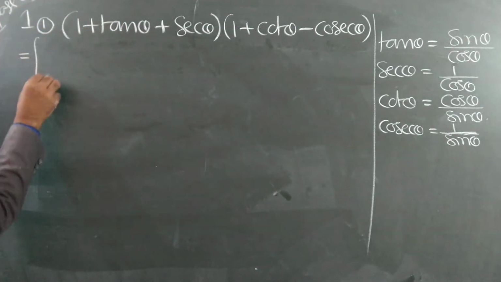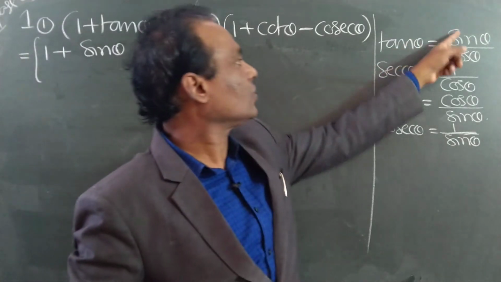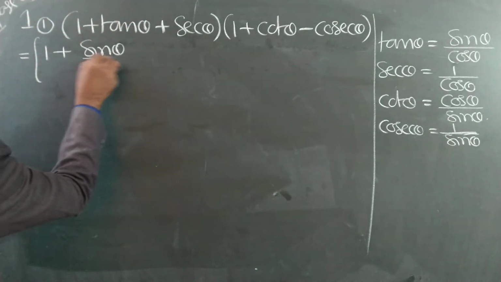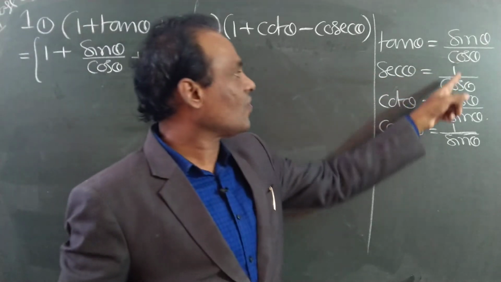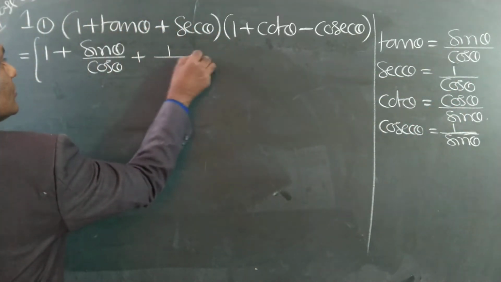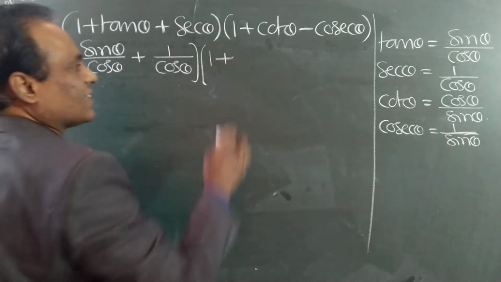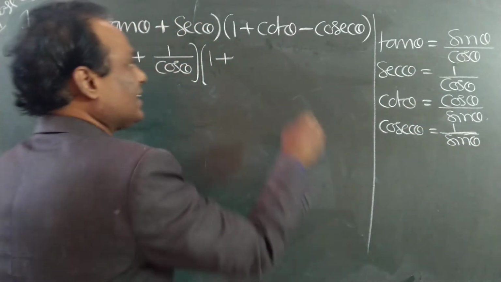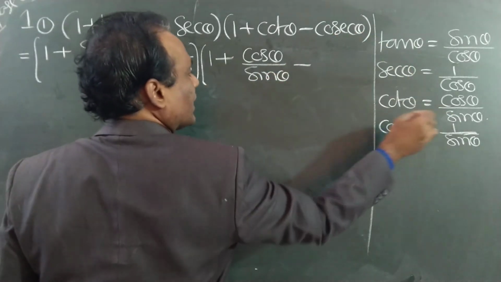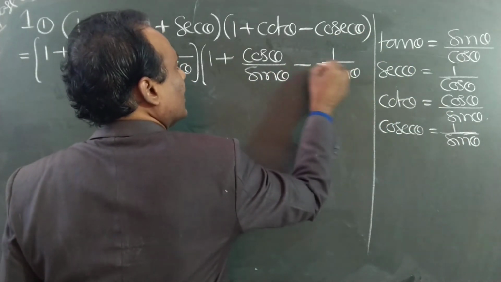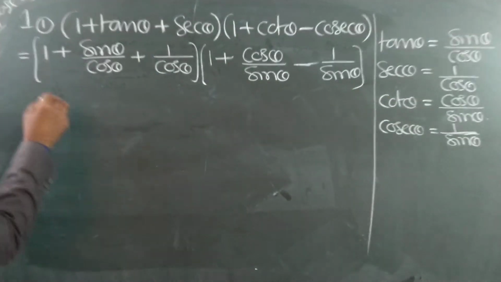See here, don't write. 1 plus tan, what is the formula? Tan is equal to sin theta by cos theta, plus secant is equal to what? 1 by cos theta. That's all. Now 1 plus cot theta, cos theta by sin theta, minus cosecant, which is 1 by sin theta. That's all. I applied these formulas. Next step is very simple.